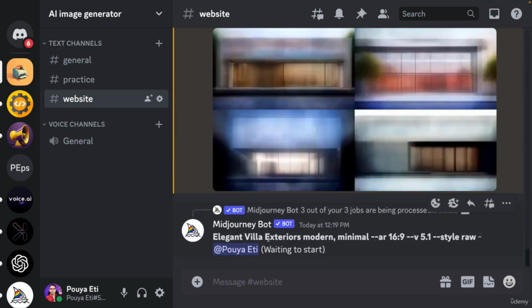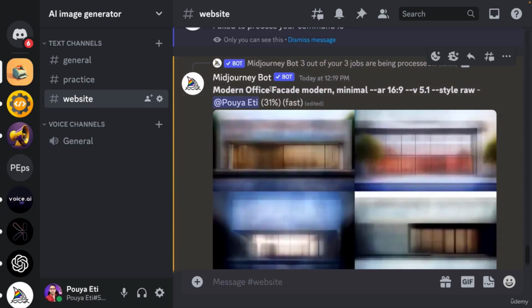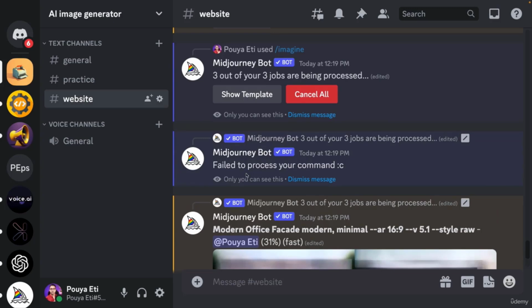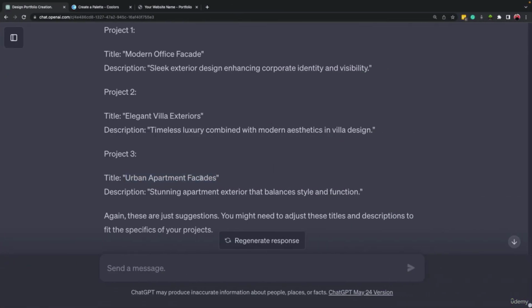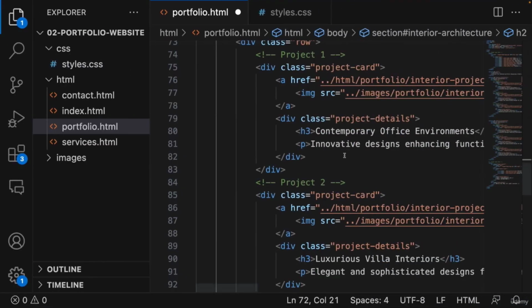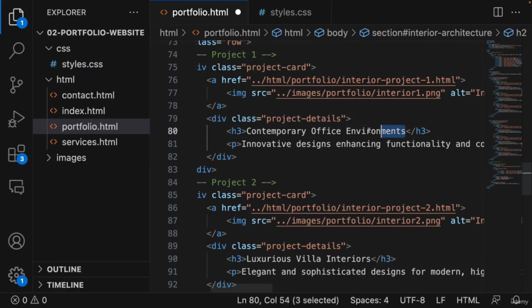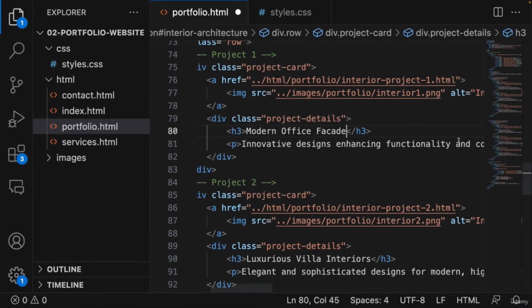Okay, so this one is for villa. This one is for office. And still one of them has failed. Until the images get ready, let's come here and place these titles and their descriptions inside the exterior part for each project. So this is project 1, the title, and then the description for it.